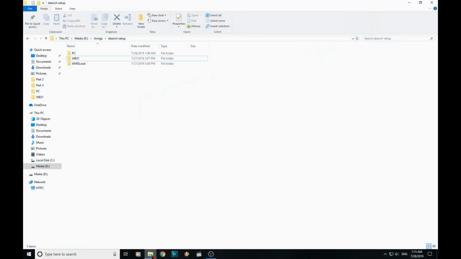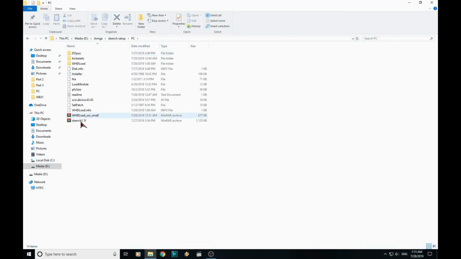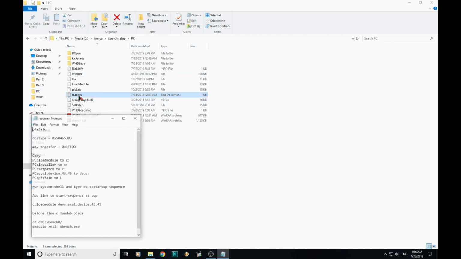We're going to need some files to do this. So first of all, if you take a look in the description below, you'll see a Dropbox link to a zip file which contains this folder. And this has various bits and pieces in it that we're going to be using today. I want you to open this README file and just leave it in the corner of the screen.